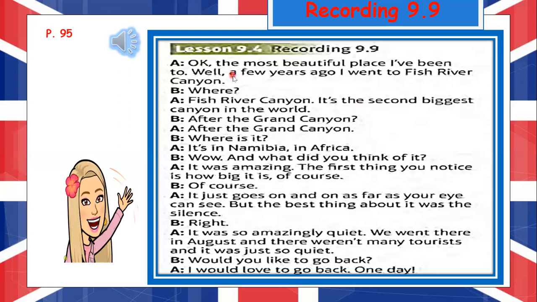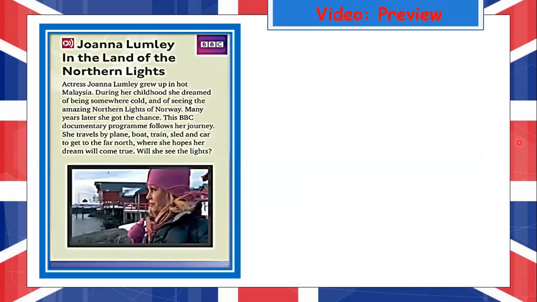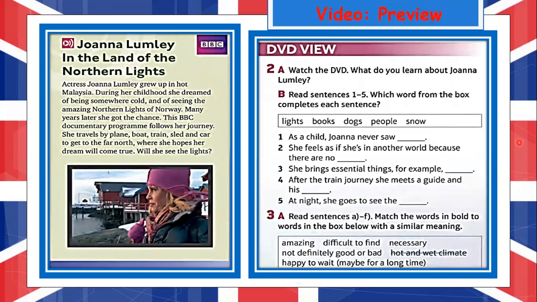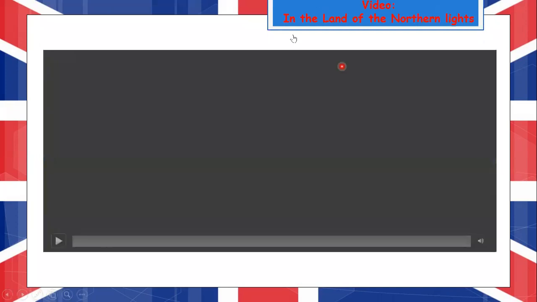All right, in this part, you can look at page 195 and complete the sentences about the places they are talking about. In the next part, you will see the preview of a video, Alone in the Northern Land of the Northern Lights. After you watch the video, you can answer the questions, okay? So pay attention. According to this, you can see lights, books, dogs, people, and snow. While you watch the video, you can complete the blank spaces. So pay attention and enjoy the video about the Northern Lights.